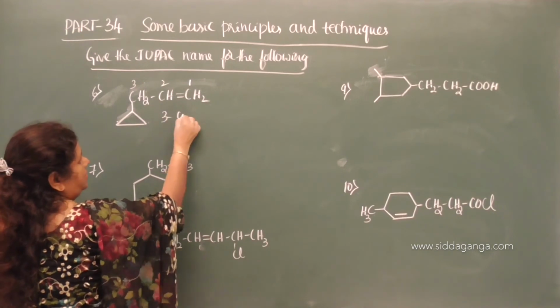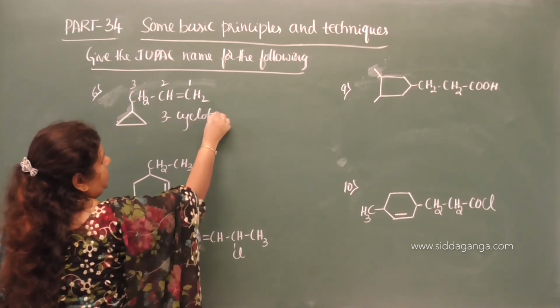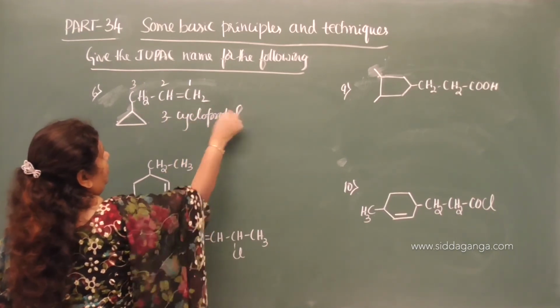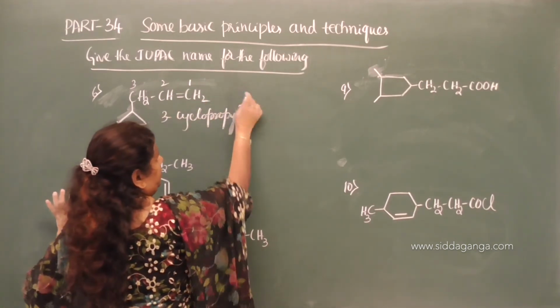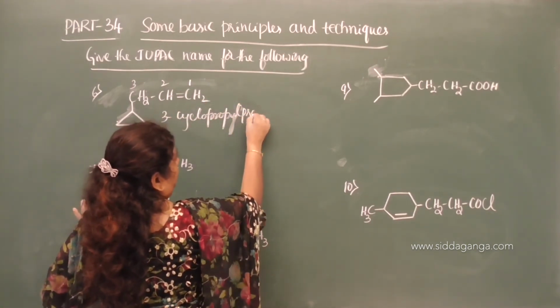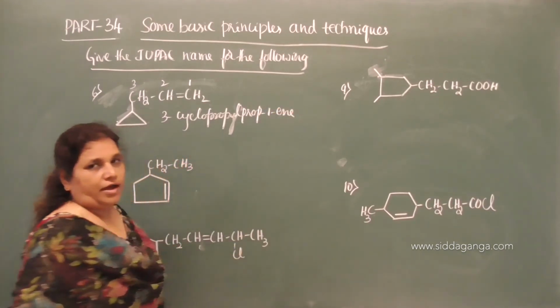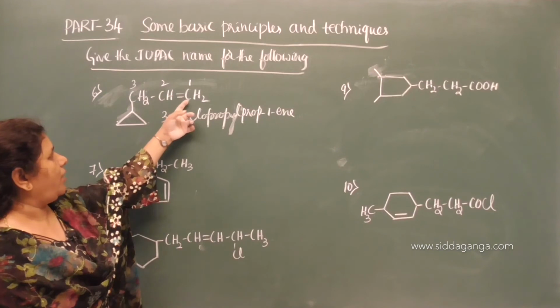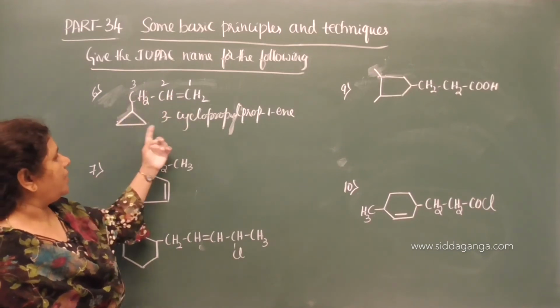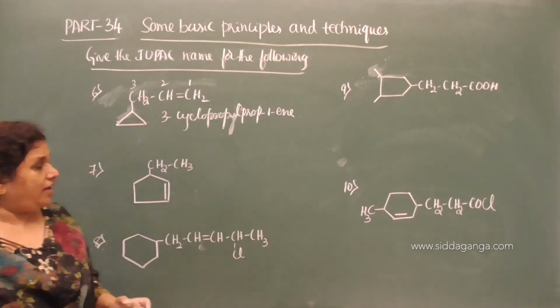So the name is 3-cyclopropyl prop-1-ene. So this is prop-1-ene is the IUPAC name. Propane, 1-propene, but on the third carbon we have cyclopropyl group.